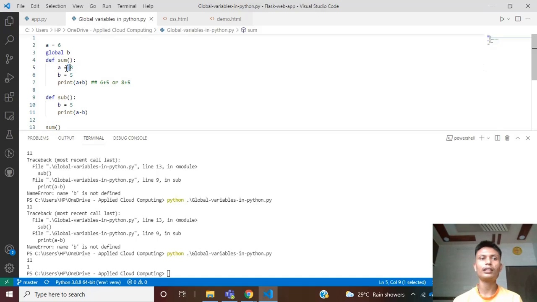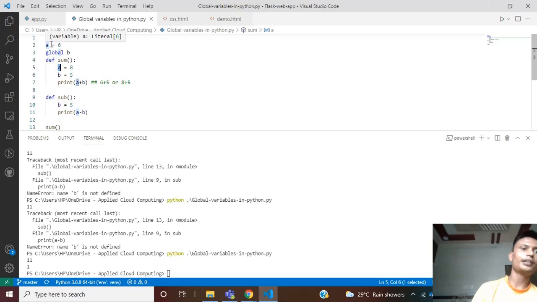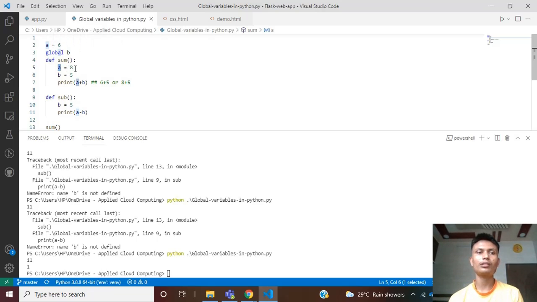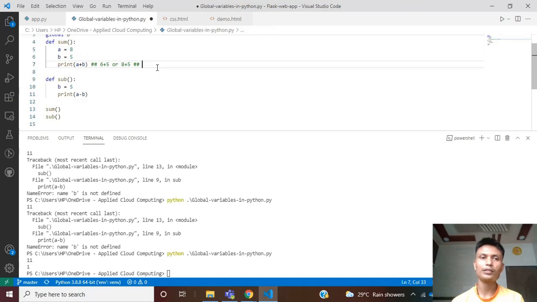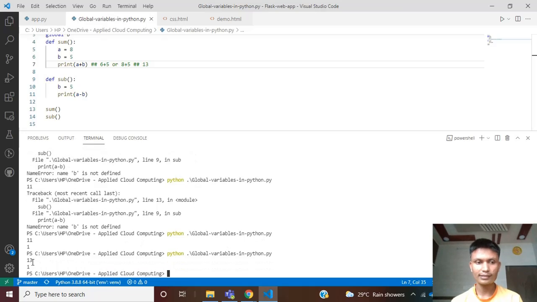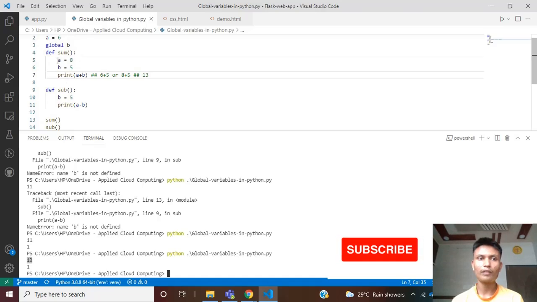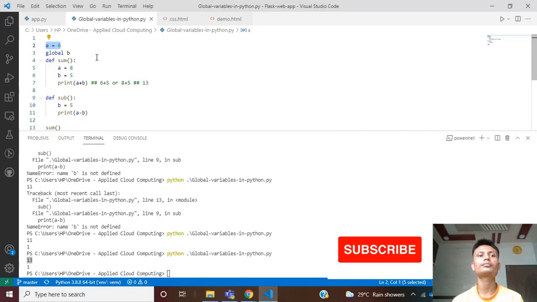In this case, the first priority will always go to the variable inside the function. So, for example, if you have created a global variable and you are also using a local variable, the variable used by this function will be the local variable. So the output will be 8 plus 5, which is 13. Let's print the output. As you can see, the value taken by this function is the local variable, not the global variable.